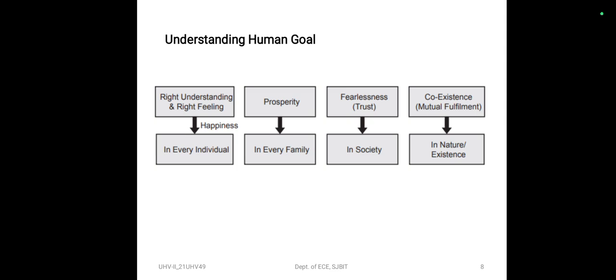Coexistence in nature, or exploitation and domination of nature? Find it out. Also, find out if you can do away with any one of these four goals. Are all four desirable, or can we leave something out? Next is find out if all four are achieved, then what else would be required.